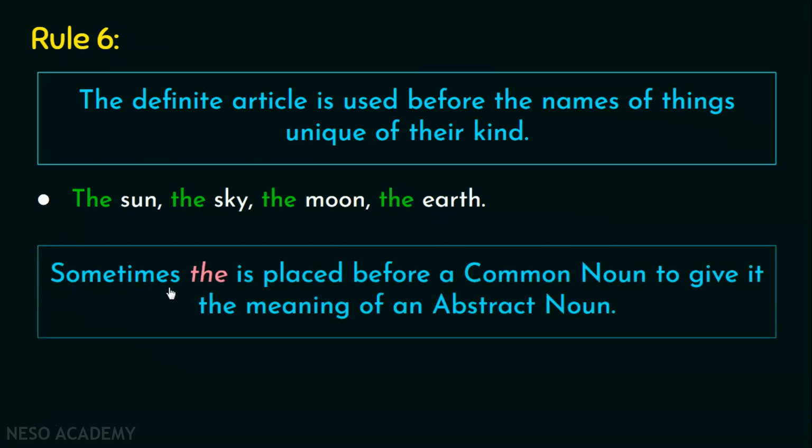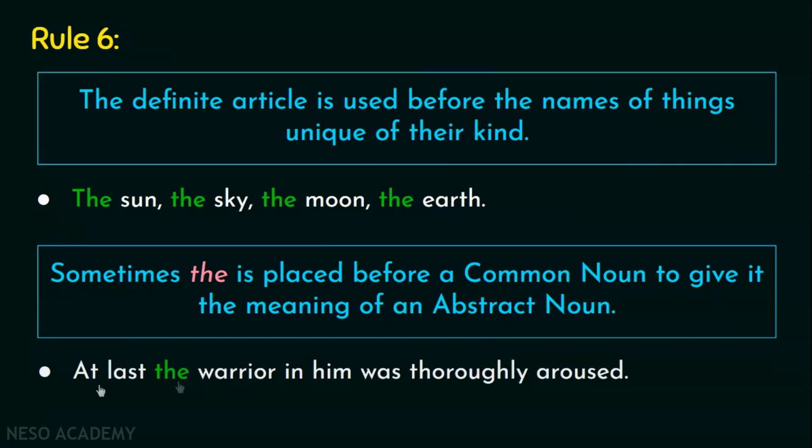Next, sometimes the is placed before a common noun to give it the meaning of an abstract noun. So I hope that by now you are very clear what are common nouns and what are abstract nouns. So sometimes we write the before a common noun to give it the meaning of an abstract noun. So the moment you write the before some common nouns, they become abstract nouns for that sentence.